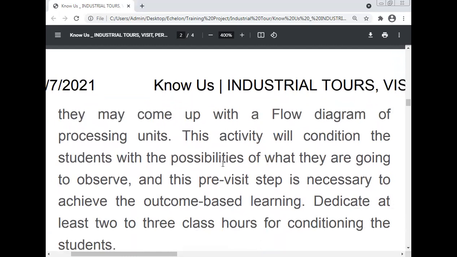This activity will condition the students with the possibility of what they are going to observe, and this pre-visit step is necessary to achieve outcome-based learning. Dedicate at least 2 to 3 class hours for conditioning the students.